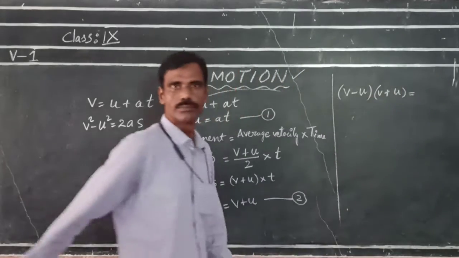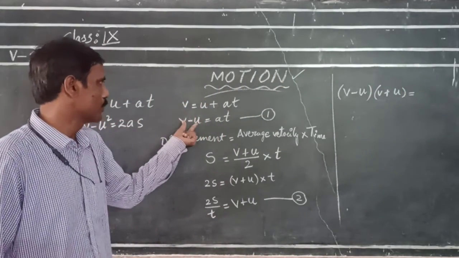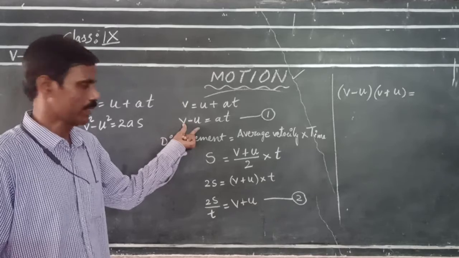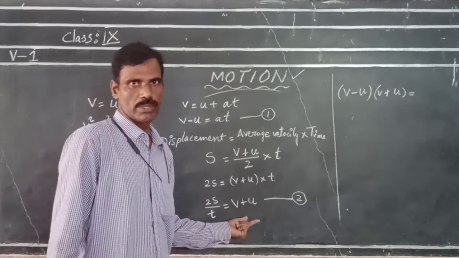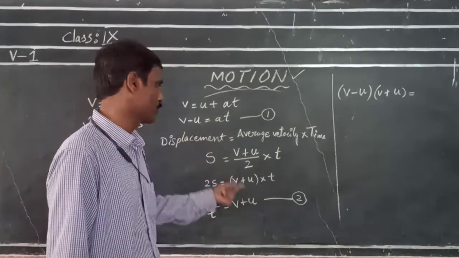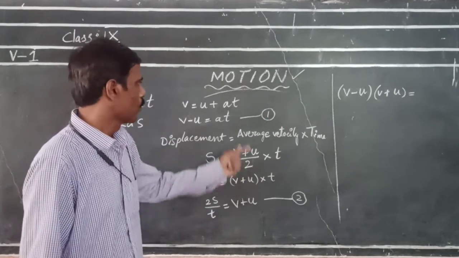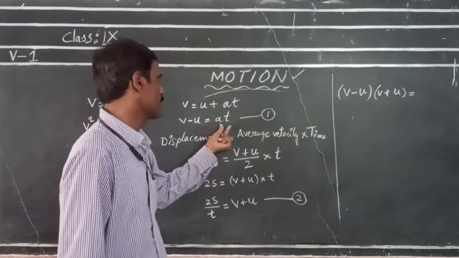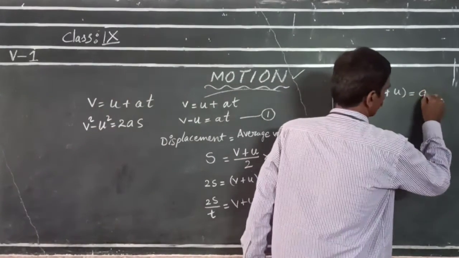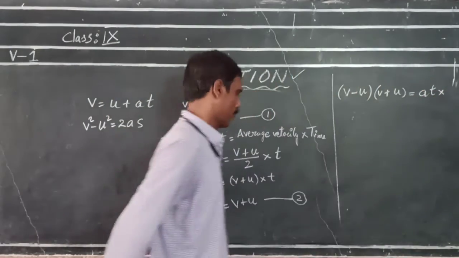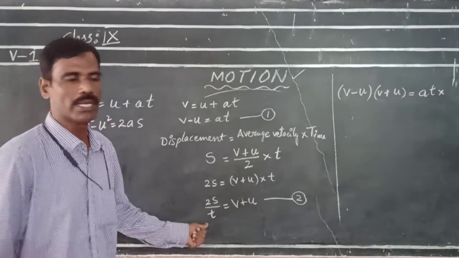That is, v minus u from the first equation, v plus u from the second equation. By multiplying these two, that is v minus u into v plus u. What is v minus u? That is at into v plus u, that is 2s by t.